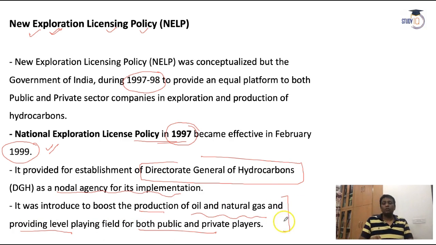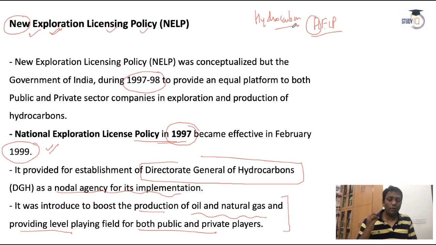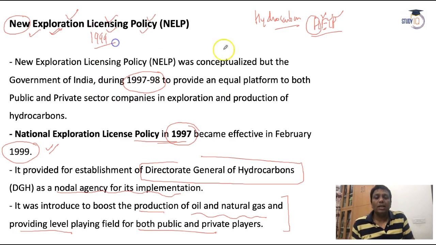See, you should be very clear, guys. The one was the NELP and the second one was the HELP. The name is only changed. Here the N stands for new, and H stands for hydrocarbon. Hydrocarbon means maybe coal, maybe petrol, maybe CNG, so all types. So HELP is the Hydrocarbon Exploration Licensing Policy. The rest of the names are the same. This one, as I told you, came into force in 1999, and this one came into force from 2016.